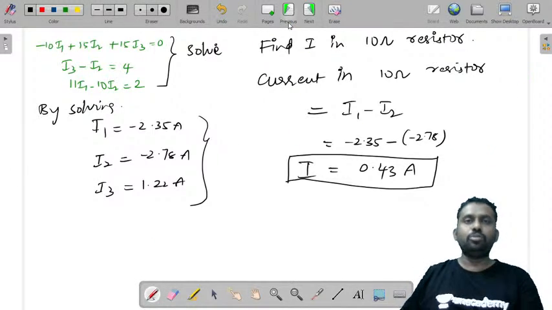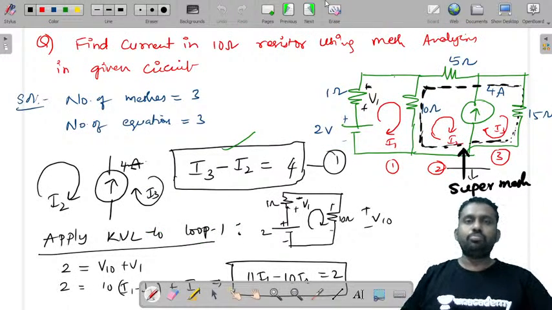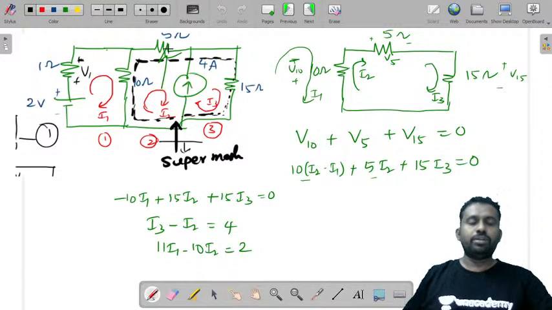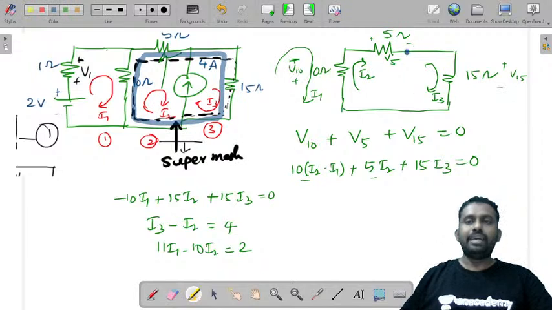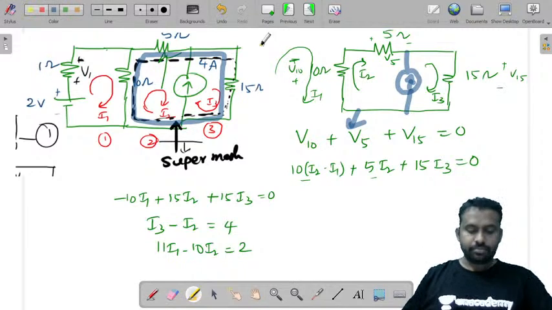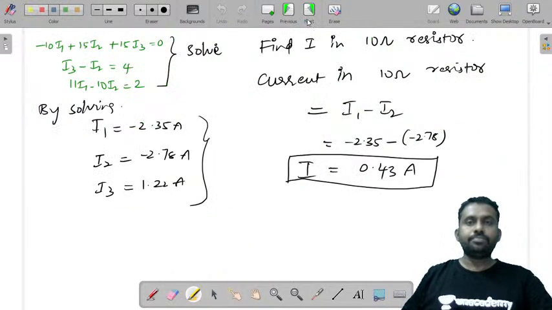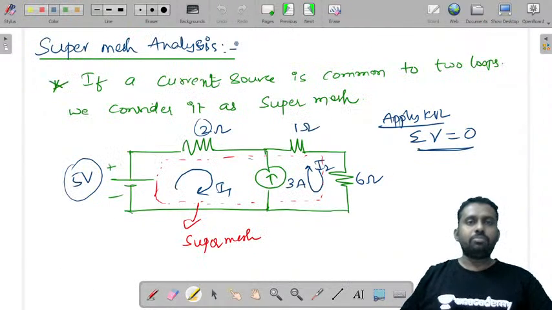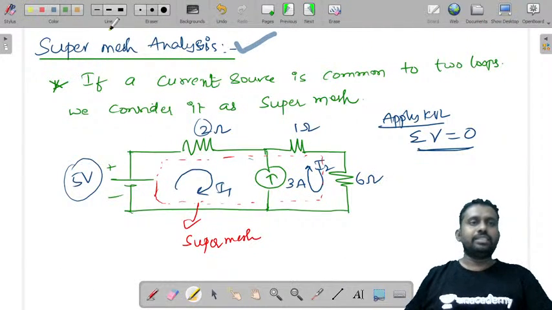So this becomes a super mesh. This is a super mesh if you observe. Imagining that you don't have any current source here, we'll consider this and write these equations. So this is about super mesh analysis.